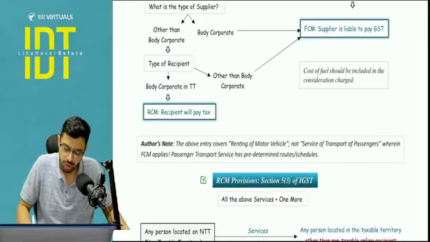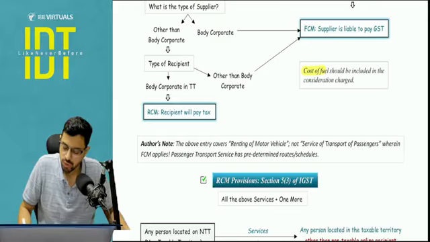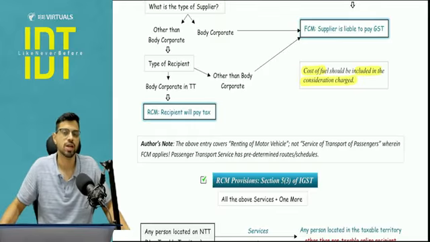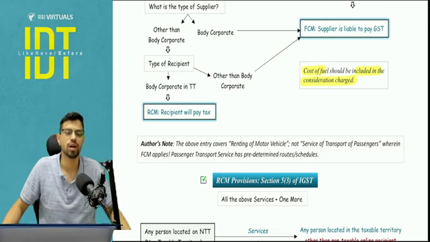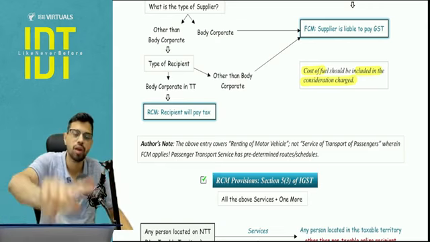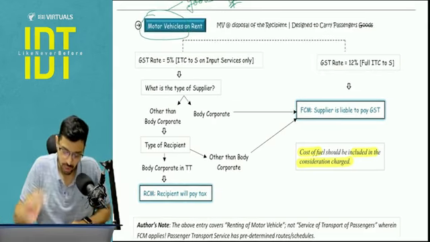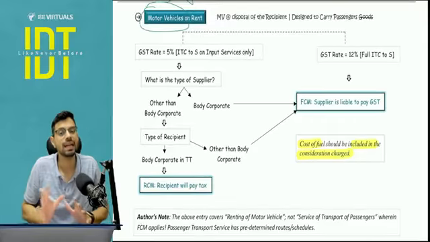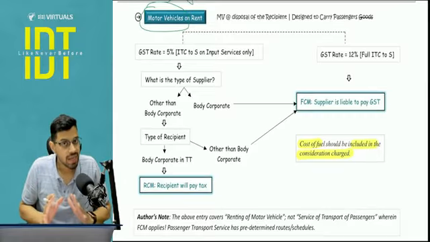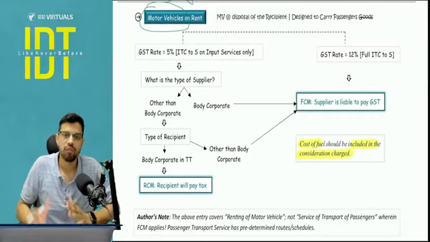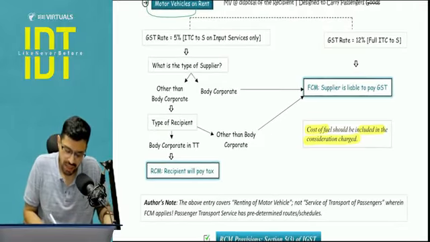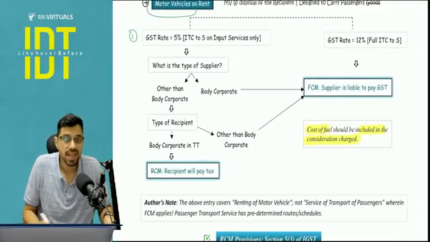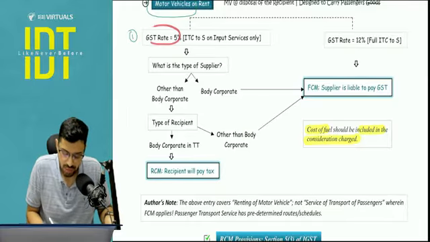Okay. Third important point to be noted, everyone, the cost of fuel should be included in your total consideration. He is not going to incur the cost of the fuel. You as the supplier are going to incur the cost of the fuel, and you will include it in whatever consideration you are charging. Now pay attention here. There are three basically conditions to check in the exam whenever you apply this motor vehicle on rent. Okay, so the first condition is about the GST rate, that if this has to fall under the RCM, the GST rate will be 5%.